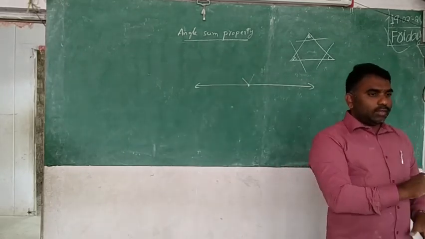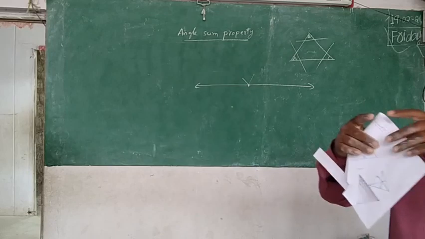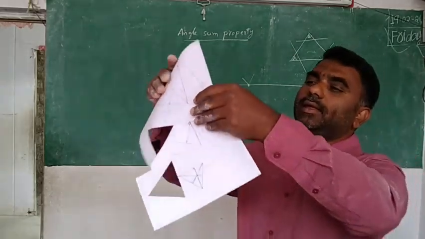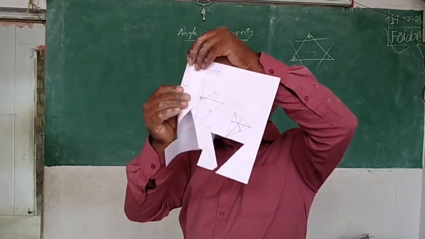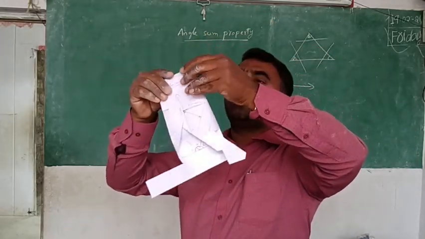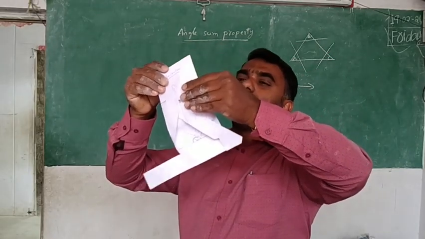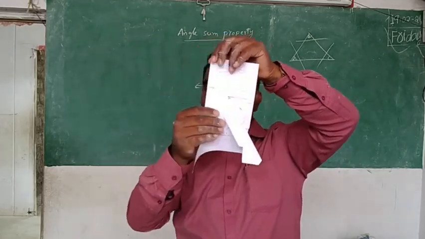One paper we can fold three times. Now here I am taking one fold and one more fold. Now in this one paper I have three folds.